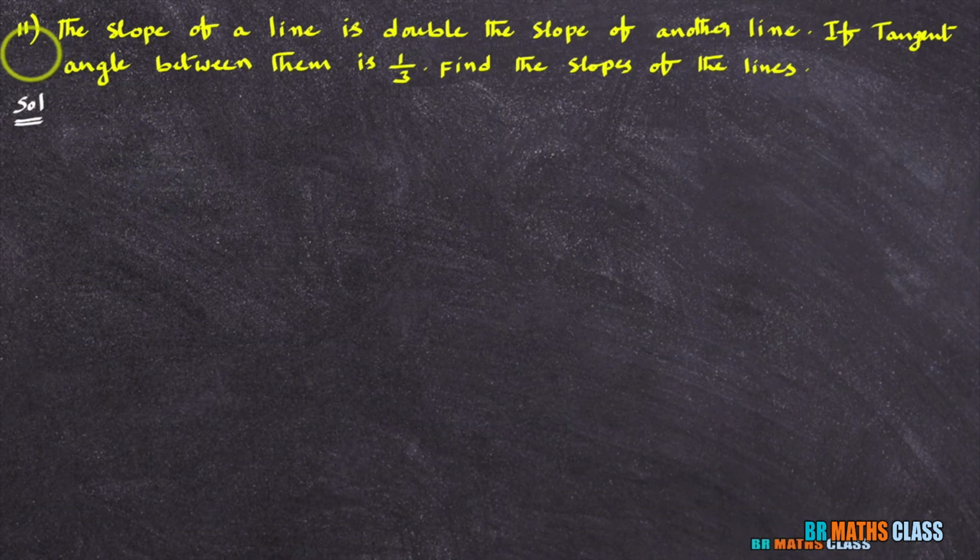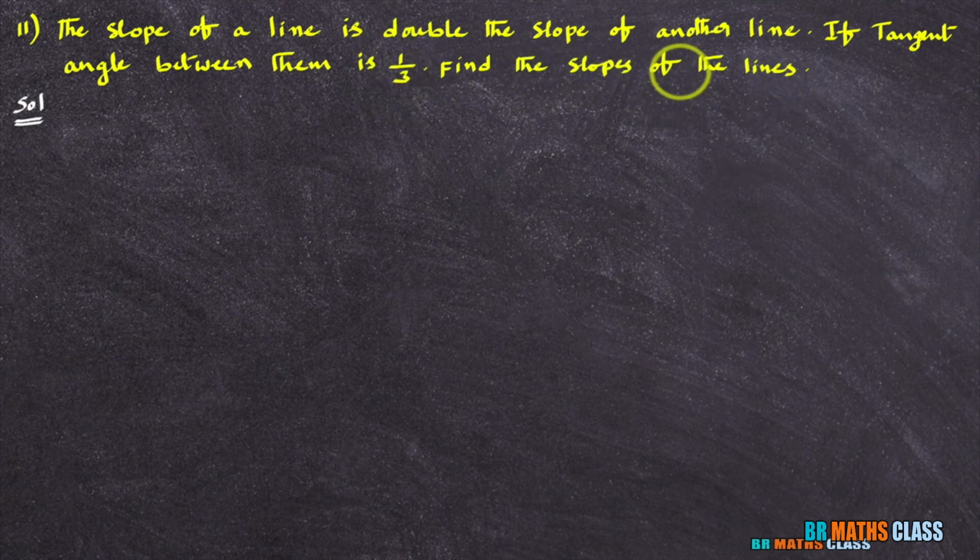This is question number 11 in the straight lines chapter. What are they asking in this question? The slope of a line is double the slope of another line. Further, they give that the tangent of the angle between them is 1 by 3. That means tan theta is 1 by 3. Find the slopes of the lines.